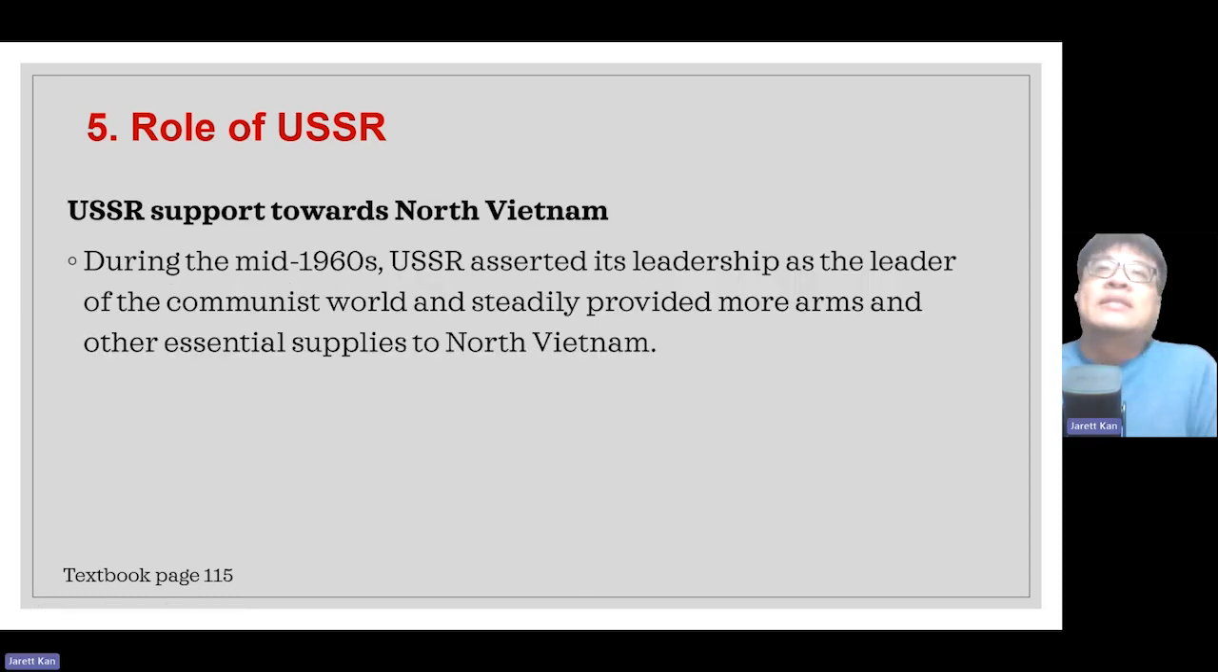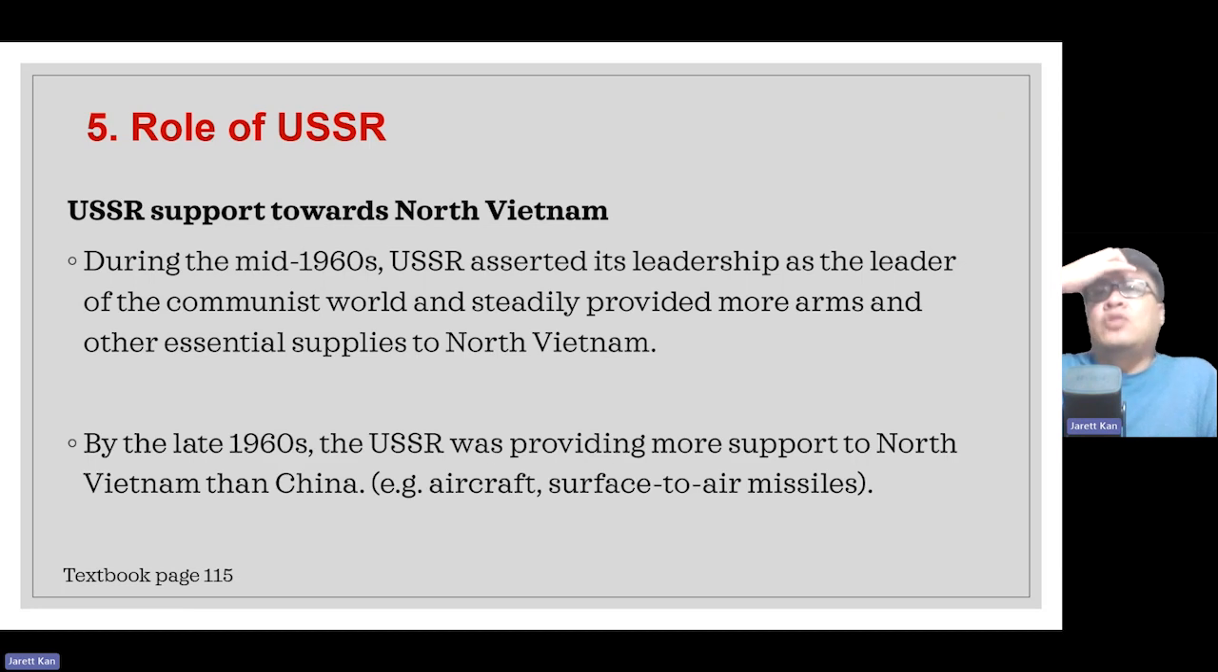Now, during the mid-1960s, the USSR tried to assert its leadership as the leader of the communist world. And so the USSR provided more arms and other essential supplies to North Vietnam. By the late 1960s, the USSR was providing more support to North Vietnam than China, providing things like aircraft and surface-to-air missiles. So, of course, this caused China to be quite upset, because North Vietnam seemed to be having close ties with the USSR.